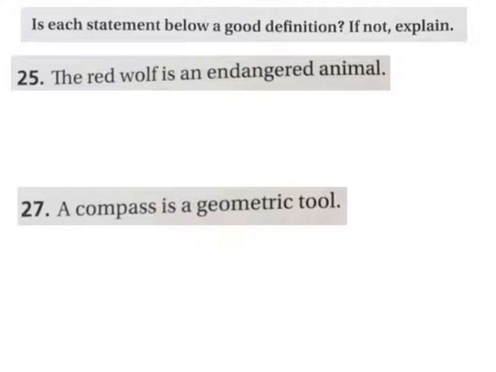Is each statement below a good definition, if not explained? Well, remember, it needs to be reversible. So look at number 25. We can say, if an animal is a red wolf, then it is an endangered animal. That might be true. But what's the reverse of that? The reverse of that is, if an animal is endangered, then it is a red wolf.